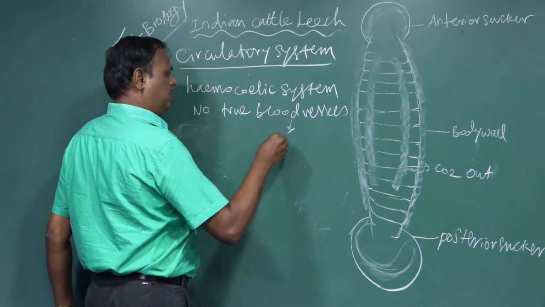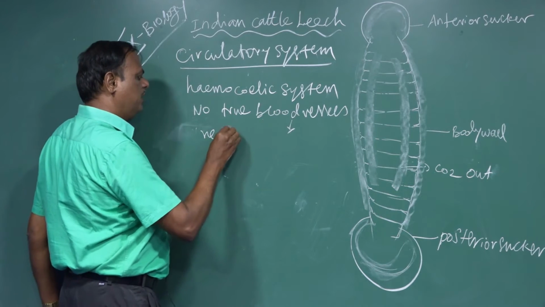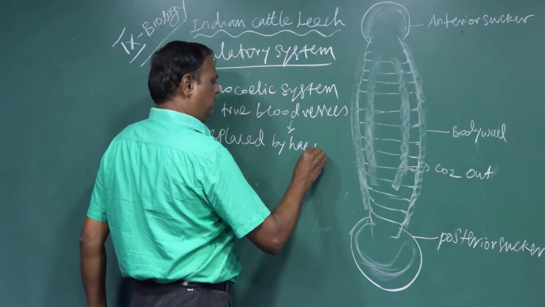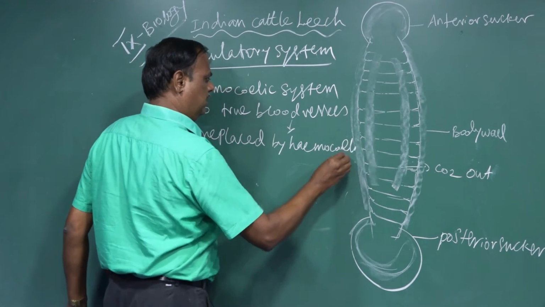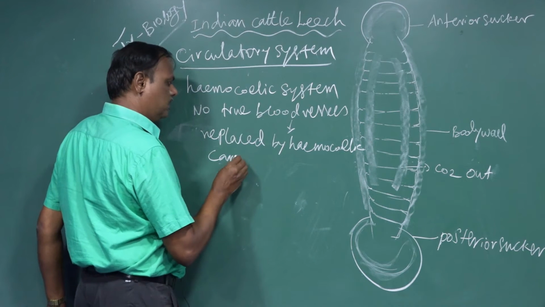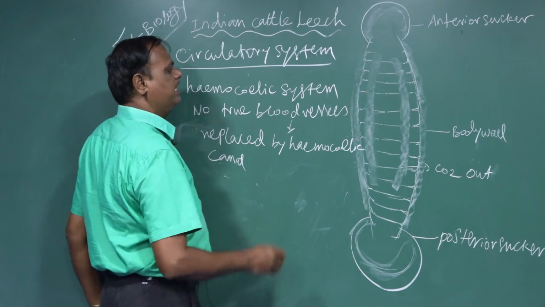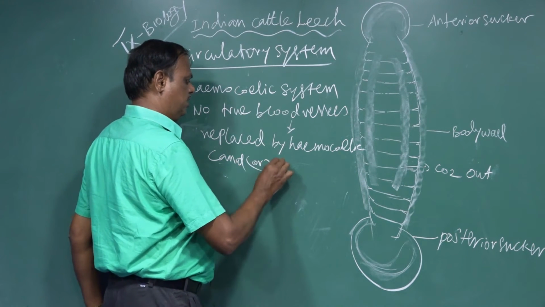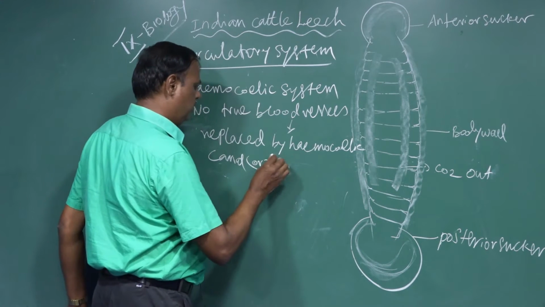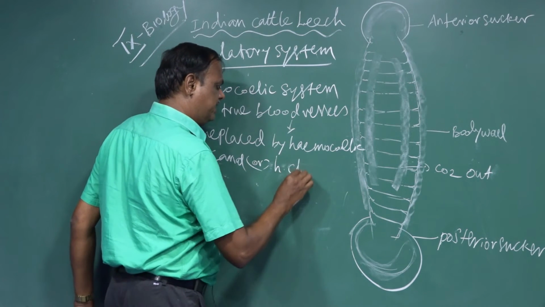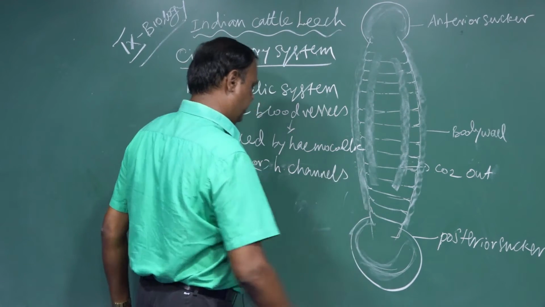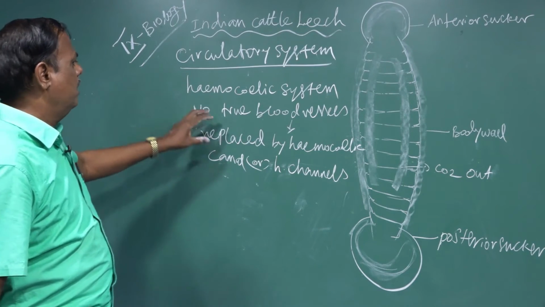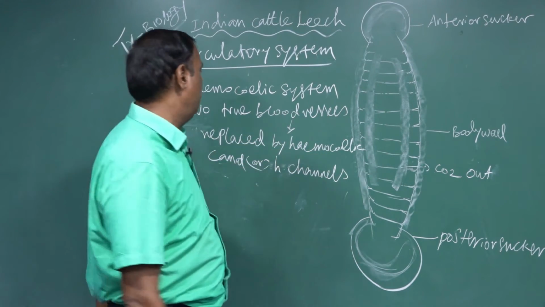The blood vessels are replaced by hemocoelic canals, or hemocoelic channels. The circulatory system consists of the hemocoelic system and has no true blood vessels in the body cavity.